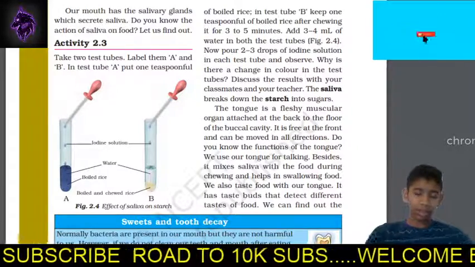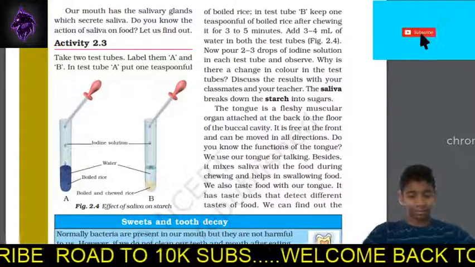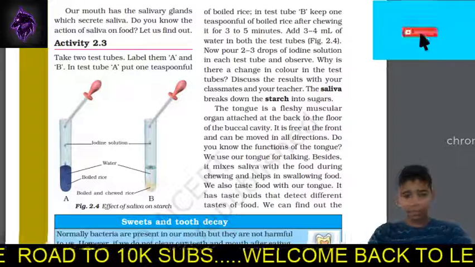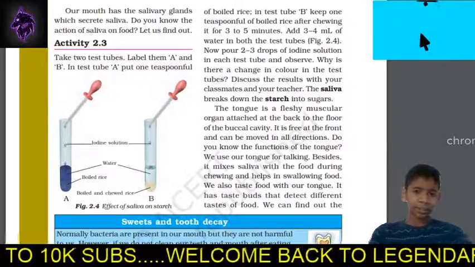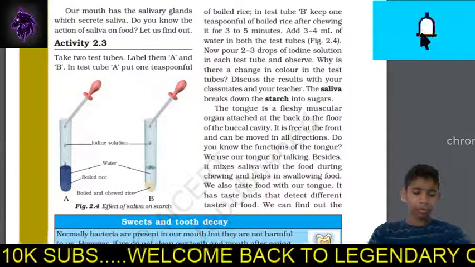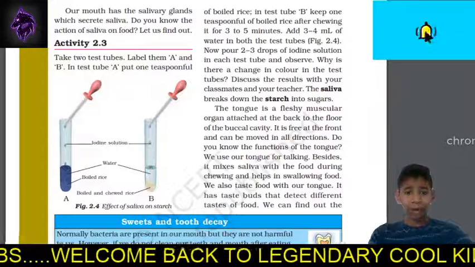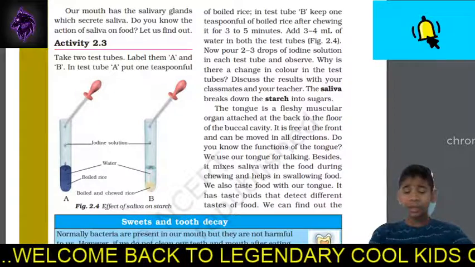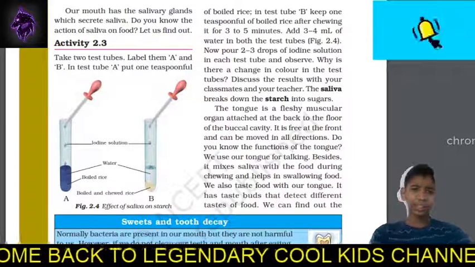I know it's disgusting. Just chew that food and throw it into test tube B. Then add 3 to 4 ml of water in both the test tubes. You have to add 3 to 4 ml of water in each test tube.